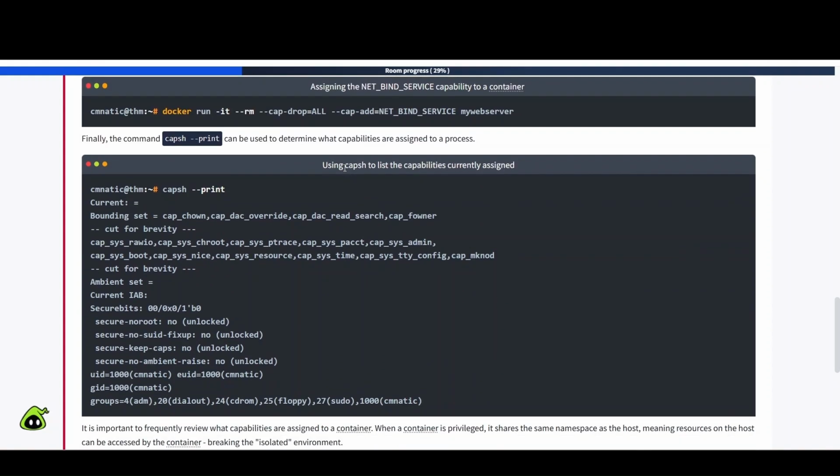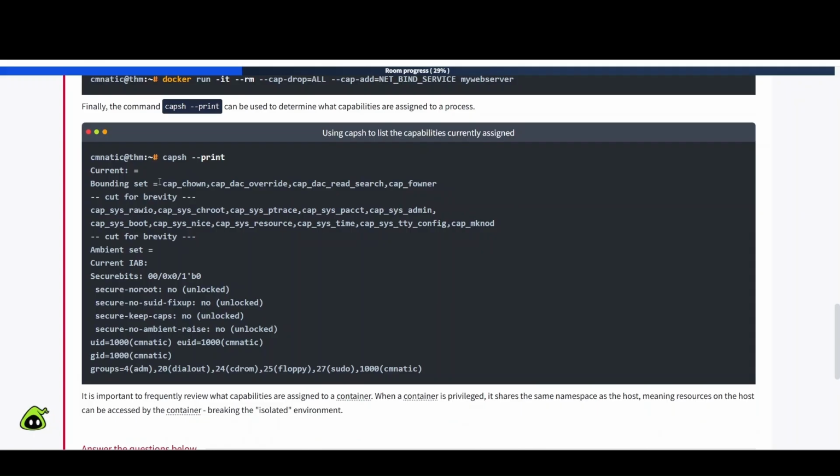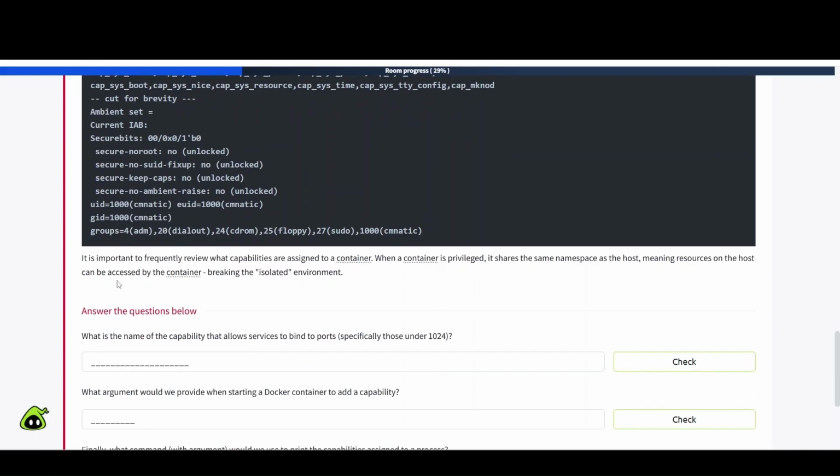Interesting there. Using capsh to list the capabilities currently assigned. So here it is, capsh --print, and it lists all those capabilities as we can see here. So it looks like there's quite a few of them listed down here. It is important to frequently review what capabilities are assigned to a container. When a container is privileged, it shares the same namespace as the host, meaning resources on the host can be accessed by the container, breaking the isolated environment.